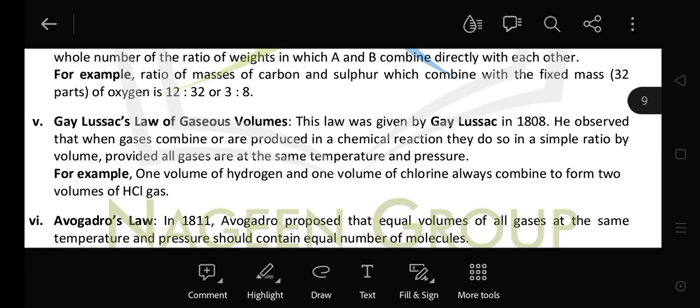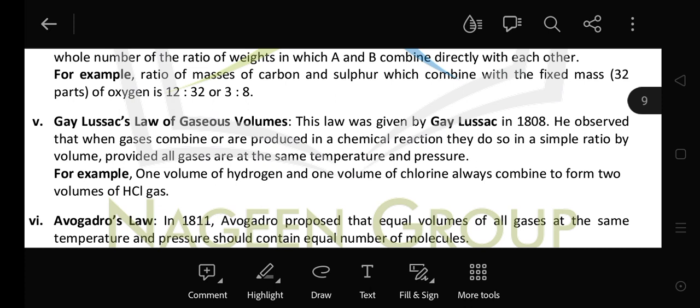Now next is the Gay-Lussac law of gaseous volume. This law was given by Gay-Lussac in 1808. He observed that when gases combine or are produced in a chemical reaction, they do so in a simple ratio by volume, provided all gases are at the same temperature and pressure.